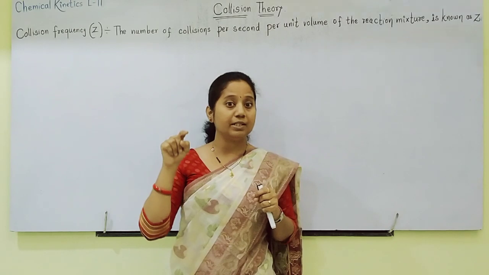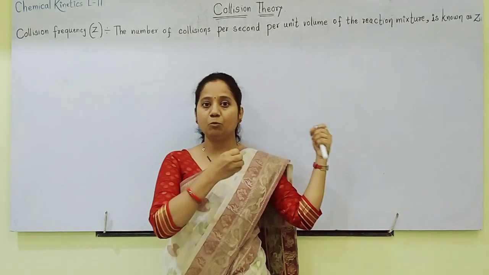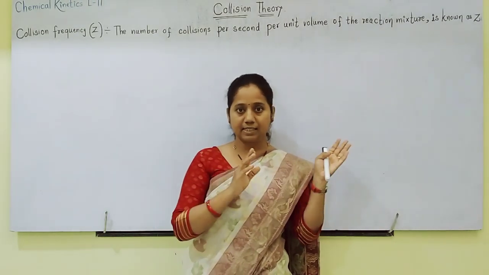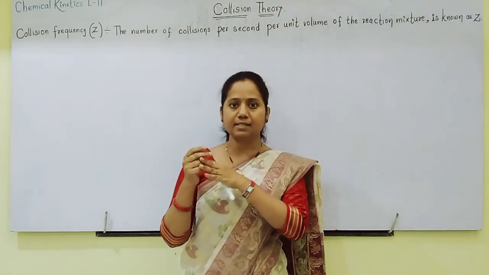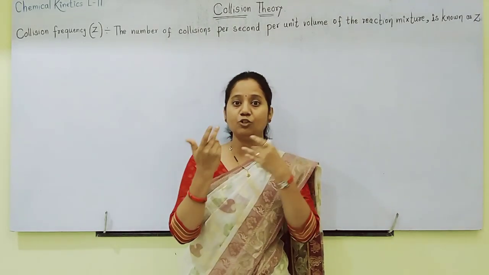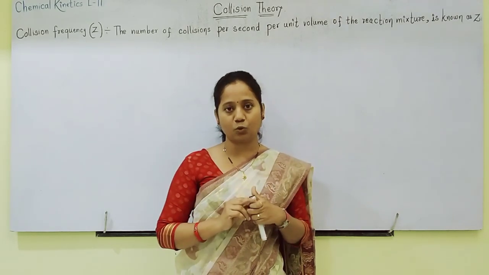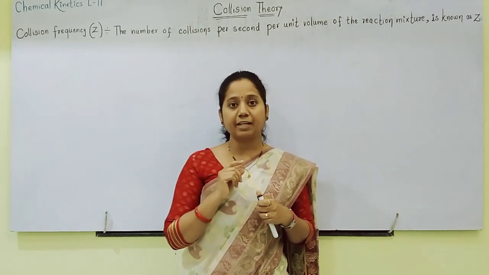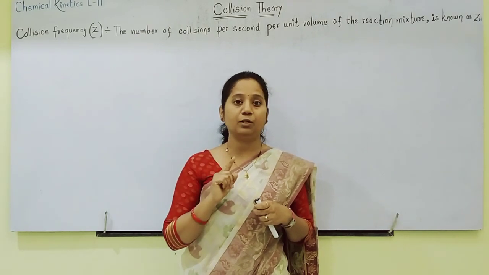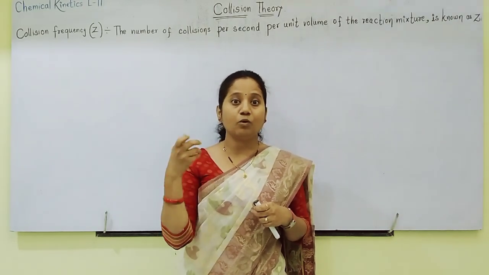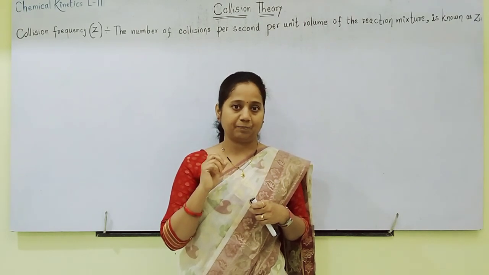So how many more collisions there will be, that many more products there will be. If collisions are less, fewer bonds will break, fewer new bonds will form, fewer products will form, rate of reaction will be slow. So rate of reaction is directly proportional to how many more collisions are taking place.